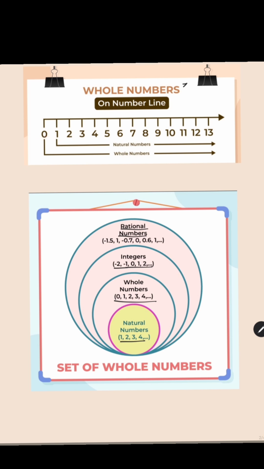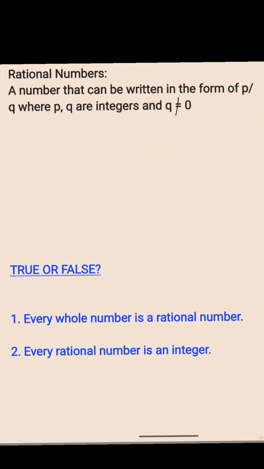Now, all the three different sets that we just saw, natural numbers, whole numbers, and integers, all of them fall under a category called rational numbers. Let us see what they are. Rational numbers are nothing but any number that can be written in the form of p by q, where p and q are integers and q is not equal to 0.